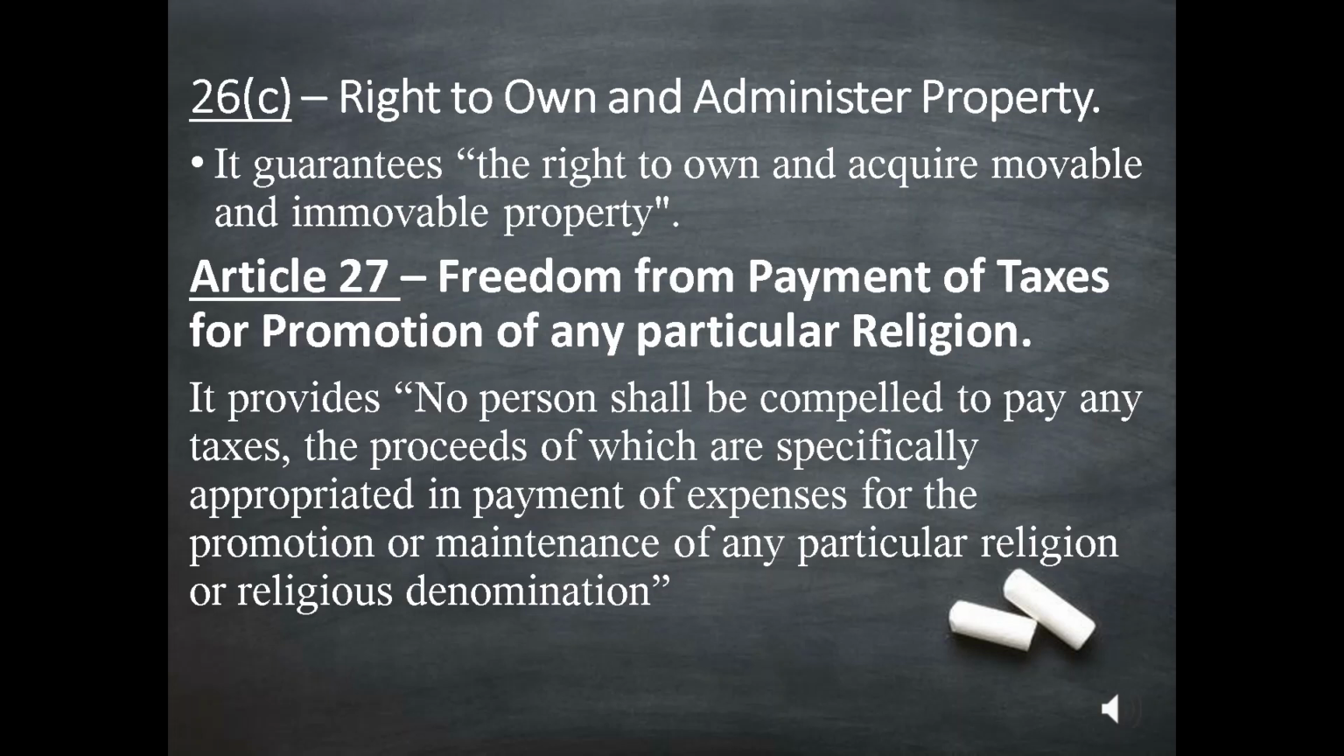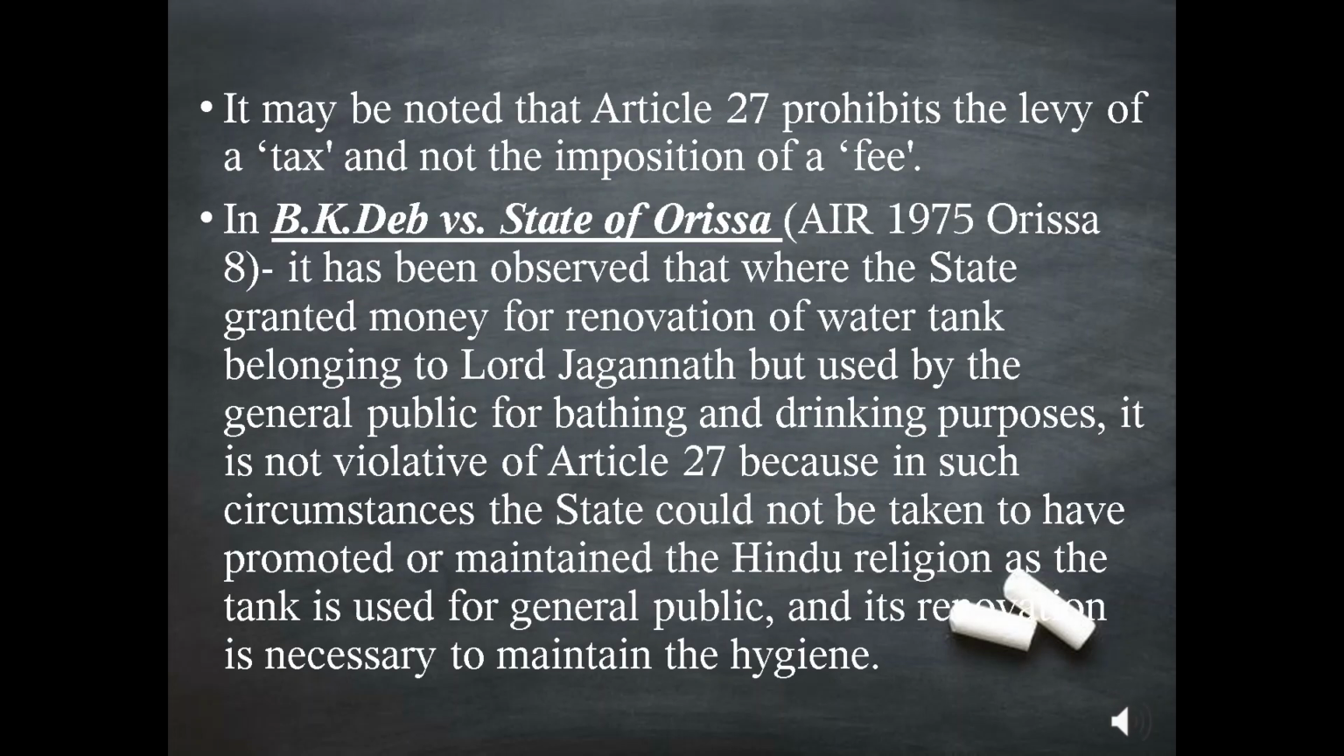Article 27 is the freedom from payment of taxes for promotion of any particular religion. It provides no person shall be compelled to pay any taxes, the proceeds of which are specifically appropriated in payment of expenses for the promotion or maintenance of any particular religion or religious denomination. It may be noted that Article 27 prohibits the levy of a tax and not the imposition of a fee.